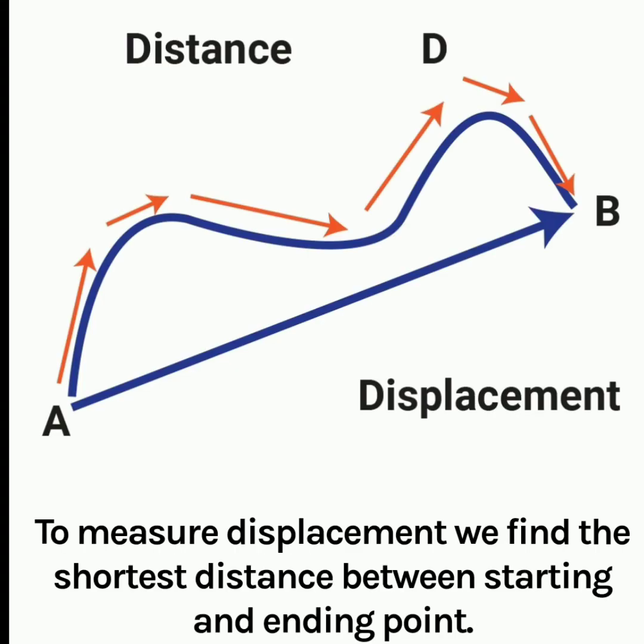Consider a situation here in which this zigzag path is the actual path covered by the object. So this is the distance traveled by the body. Whereas displacement is the shortest path between the initial and the final position, which is shown by a straight arrow, and it is known as displacement.